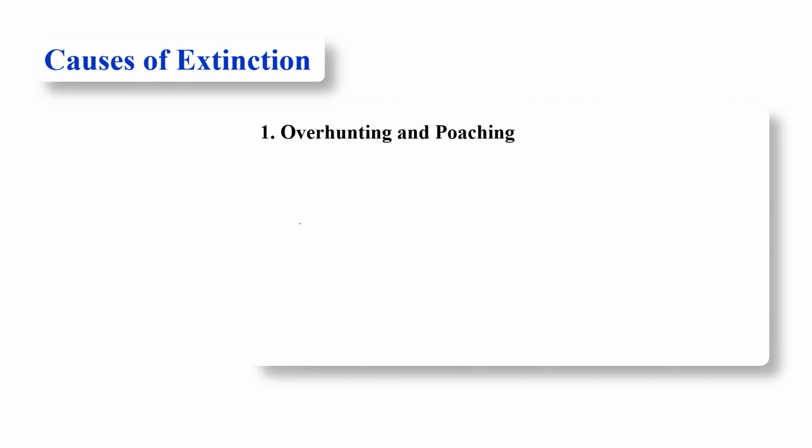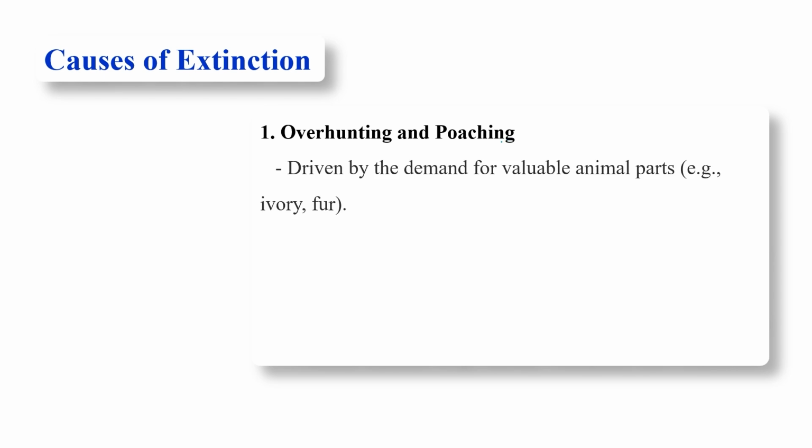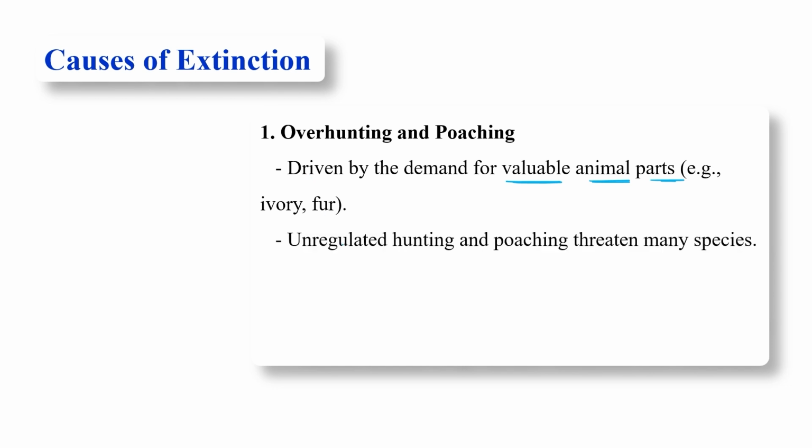Now let's understand the causes of extinction. First one is overhunting and poaching. Overhunting and poaching are driven by the demand for valuable animal parts like ivory and fur. Because of these valuable parts, overhunting of those wild animals occurs in a very rapid way. Unregulated hunting and poaching threatened many species. Unregulated, there is no rule and regulation.